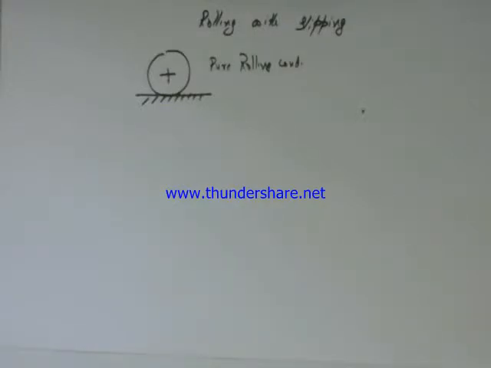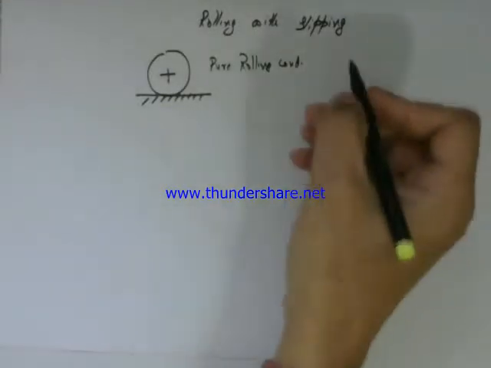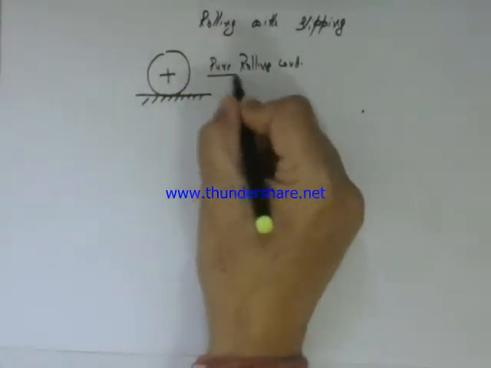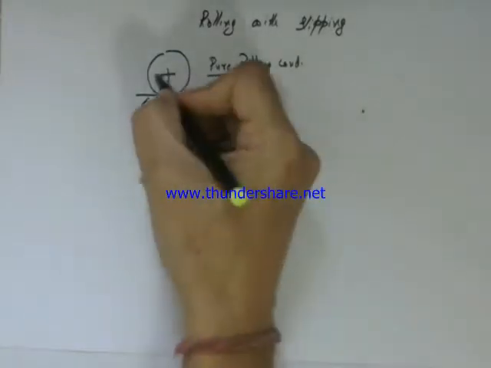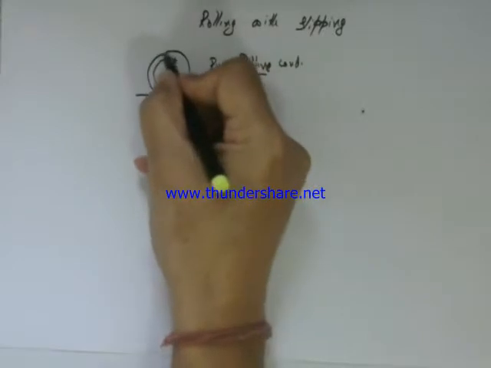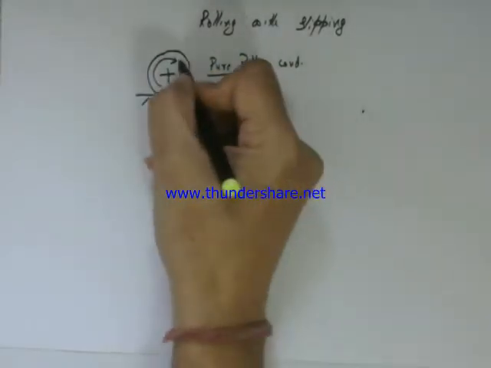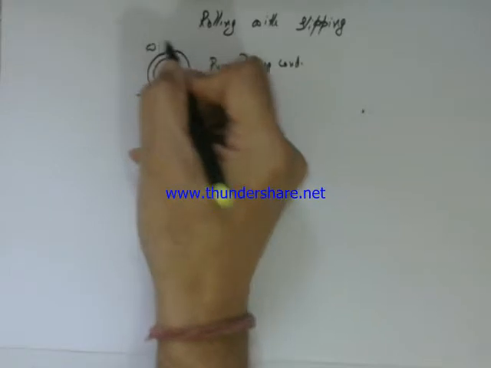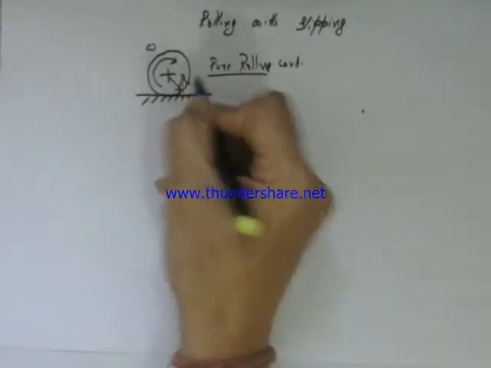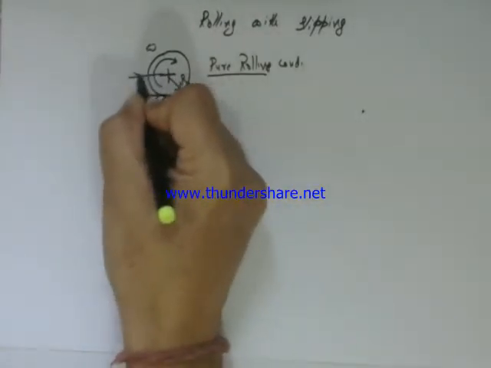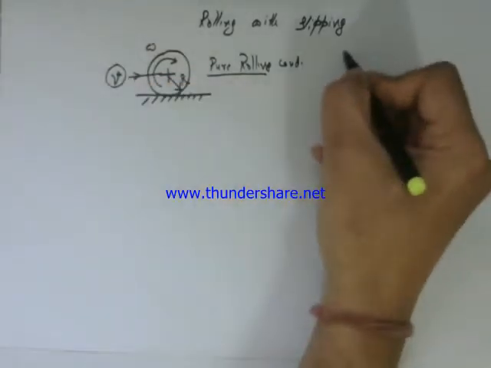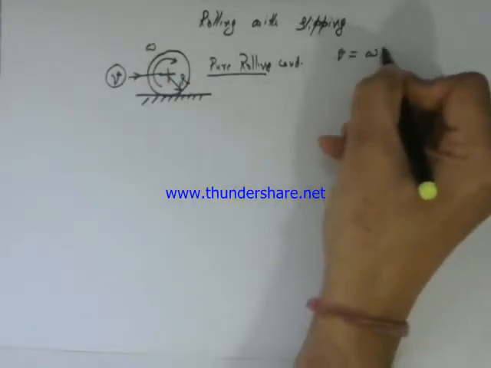In this lecture, we'll cover the concept of rolling with slipping and also pure rolling. Now, let us first understand what we mean by pure rolling. If this is a circular body, a cylinder, having omega as the rotational speed and R as the radius, and the speed of the center of mass being v, then for pure rolling, v will be equal to omega R.